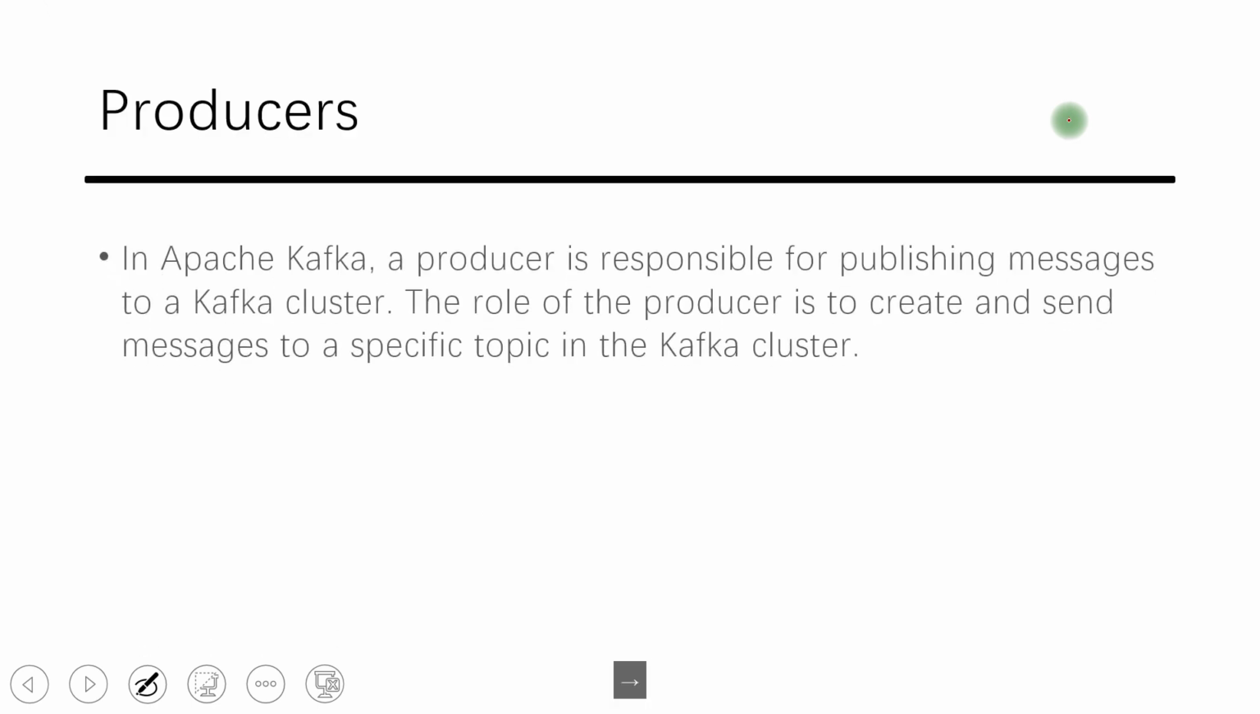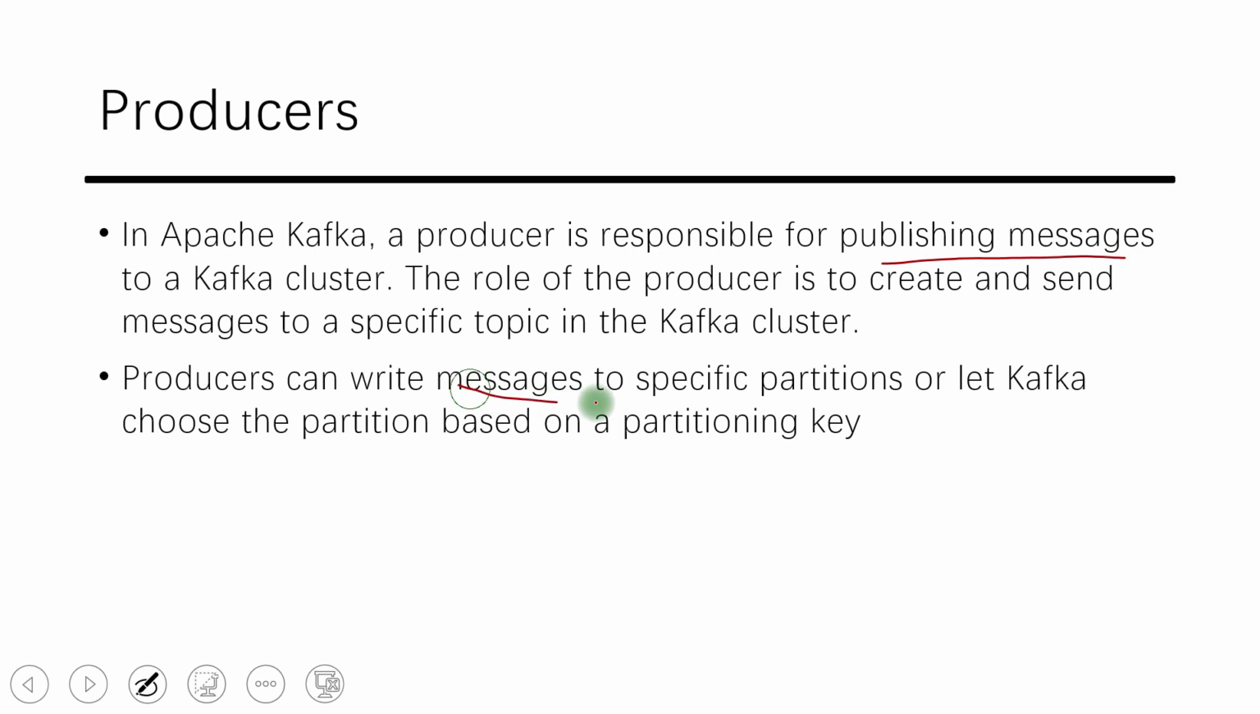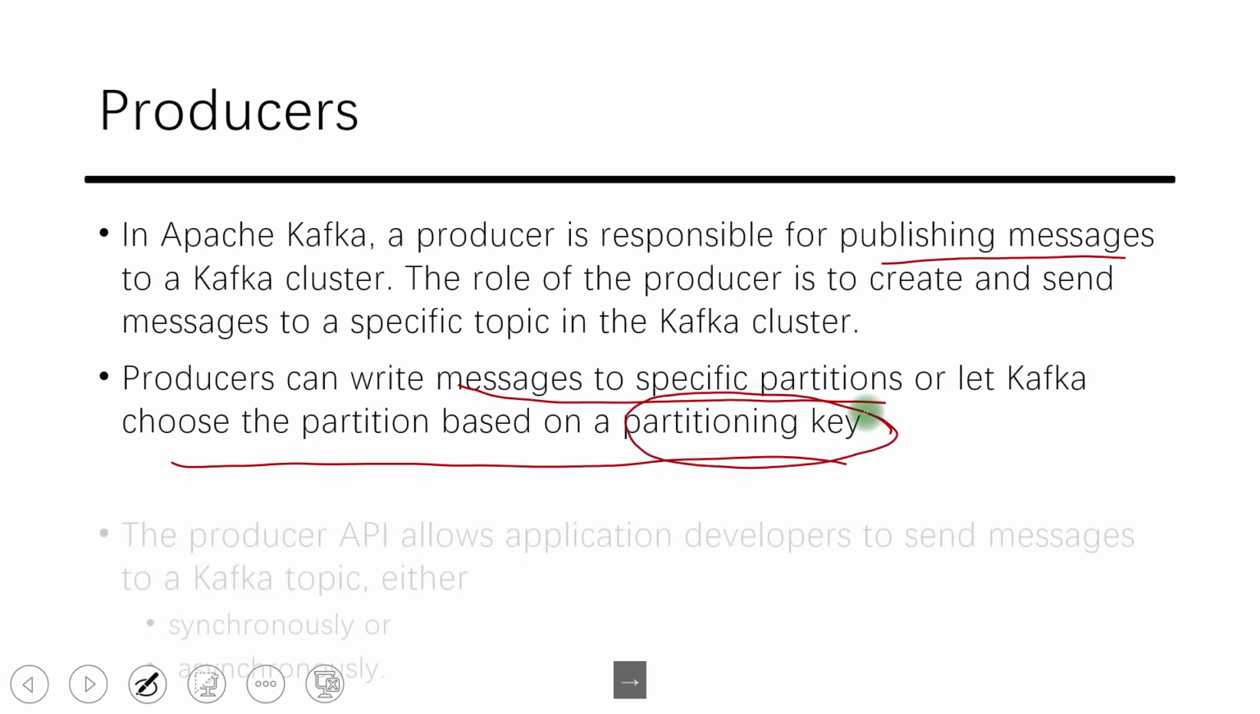Producers are those which are sending the messages. They are responsible for publishing the messages. Producers can write messages to a specific partition or let Kafka choose the partition based on the partition key. We already saw that the default partitioning strategy is round robin, but we can also make sure that our messages go to a specific partition. So that is where we can specify a partition key while sending the message.